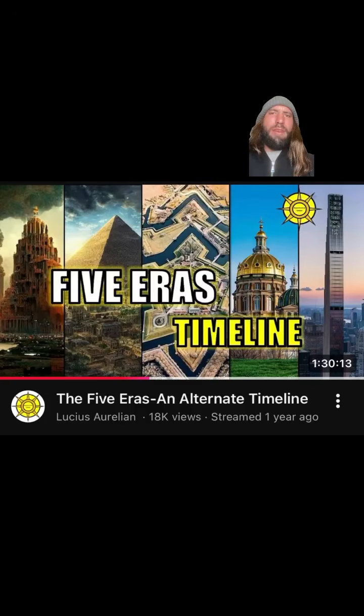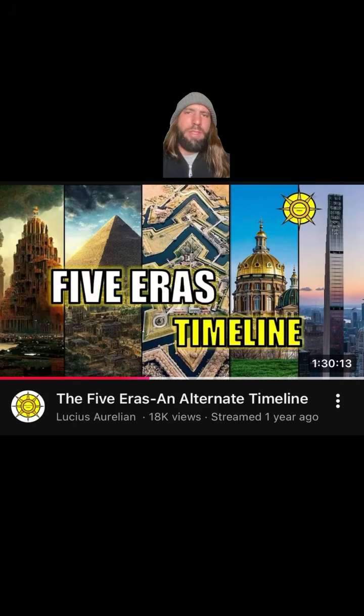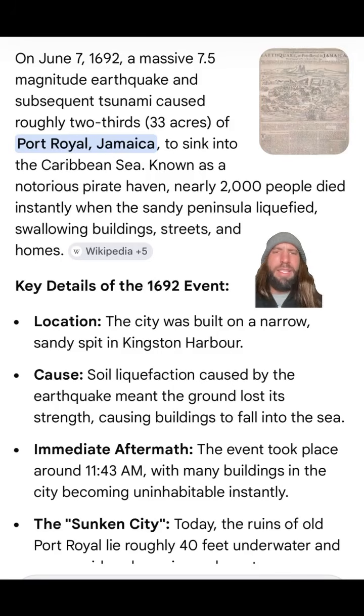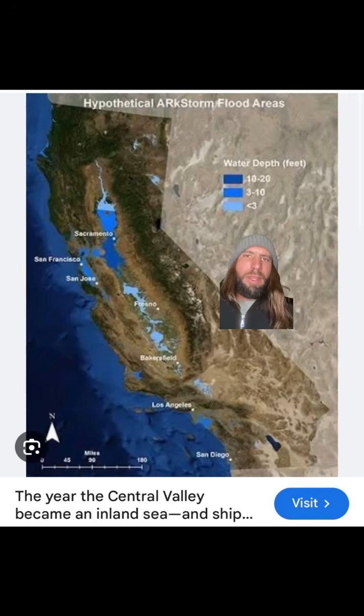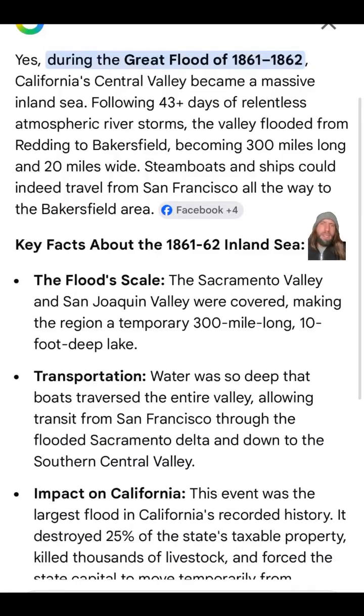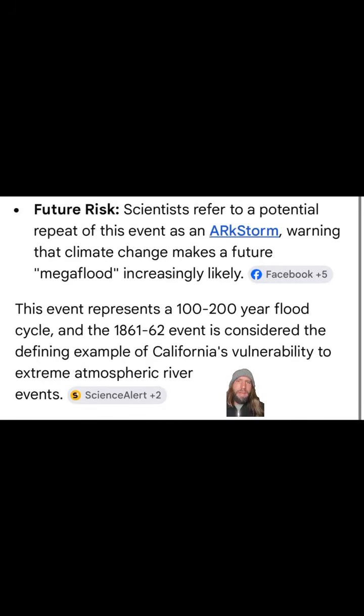There have been at least 5 resets and endless reset wars surrounding those resets. There was a major reset in the 1400s that brought us out of the so-called Star Fort era. And there was a major reset in the late 1600s that many refer to as the Mud Flood. That's why parts of Jamaica and Panama, among other places, sank. The reset period leading up to the Civil War also brought about the Great Flood of California, basically turning it into an island again, which happens about every 200 years.